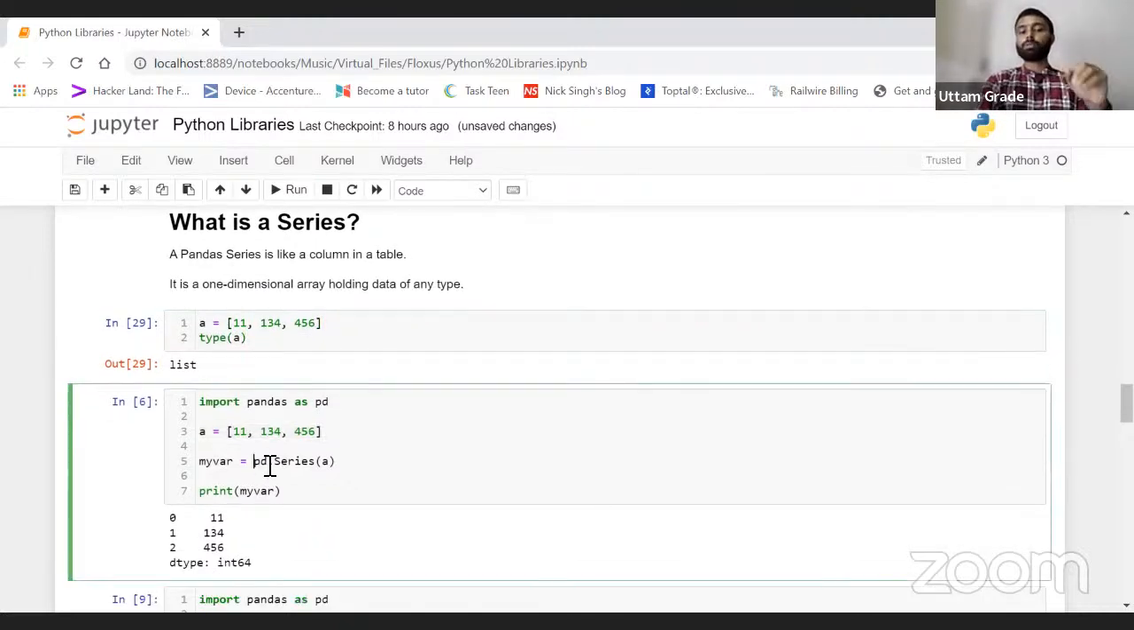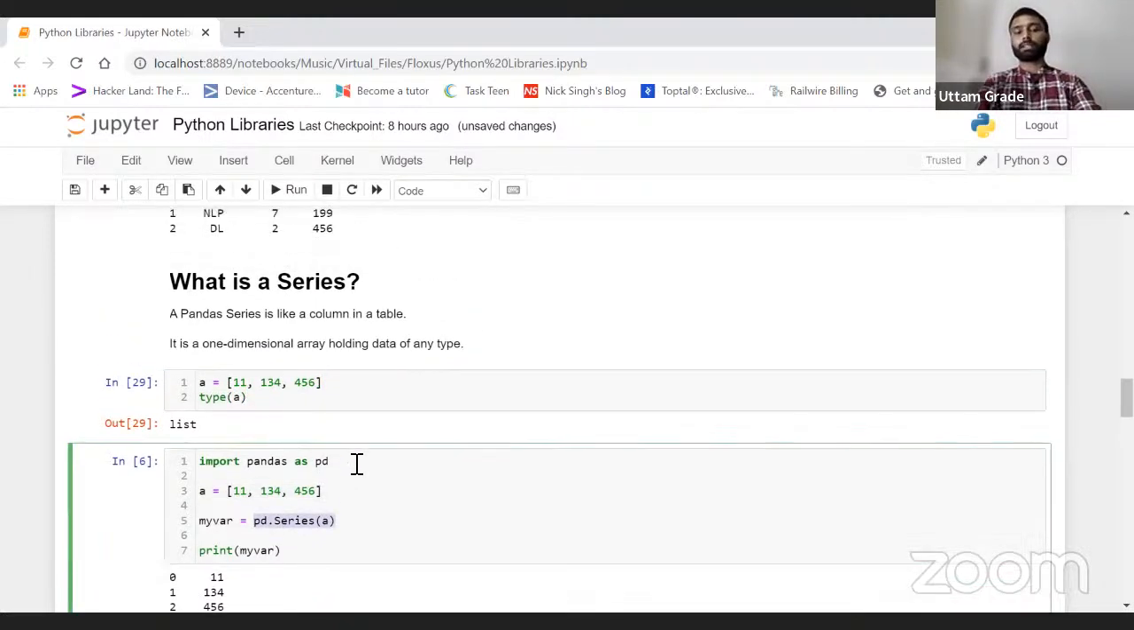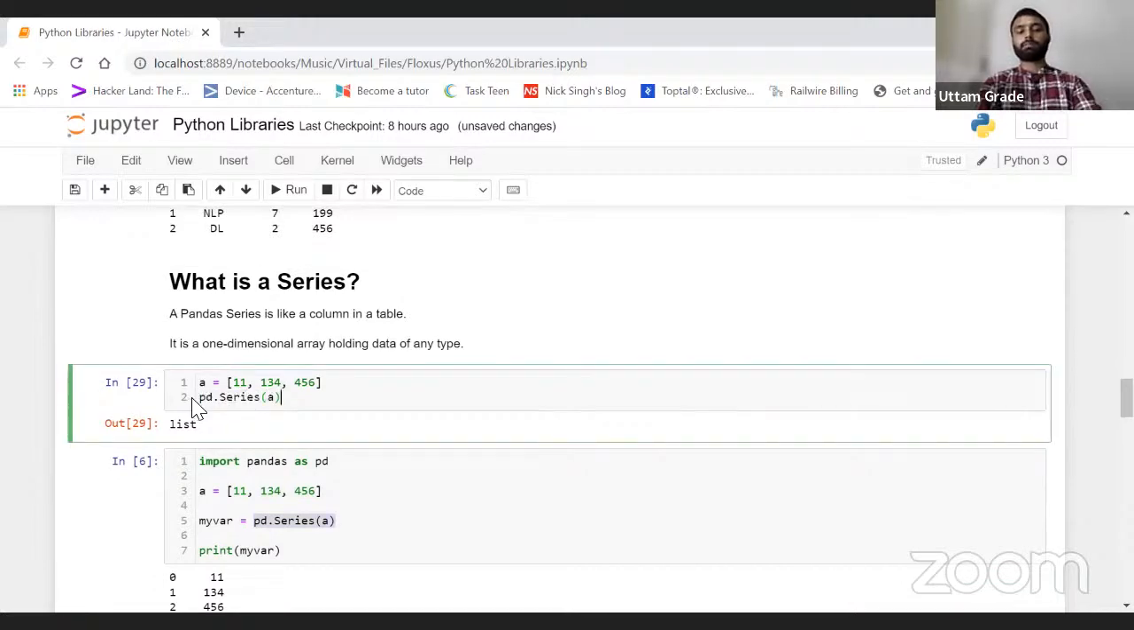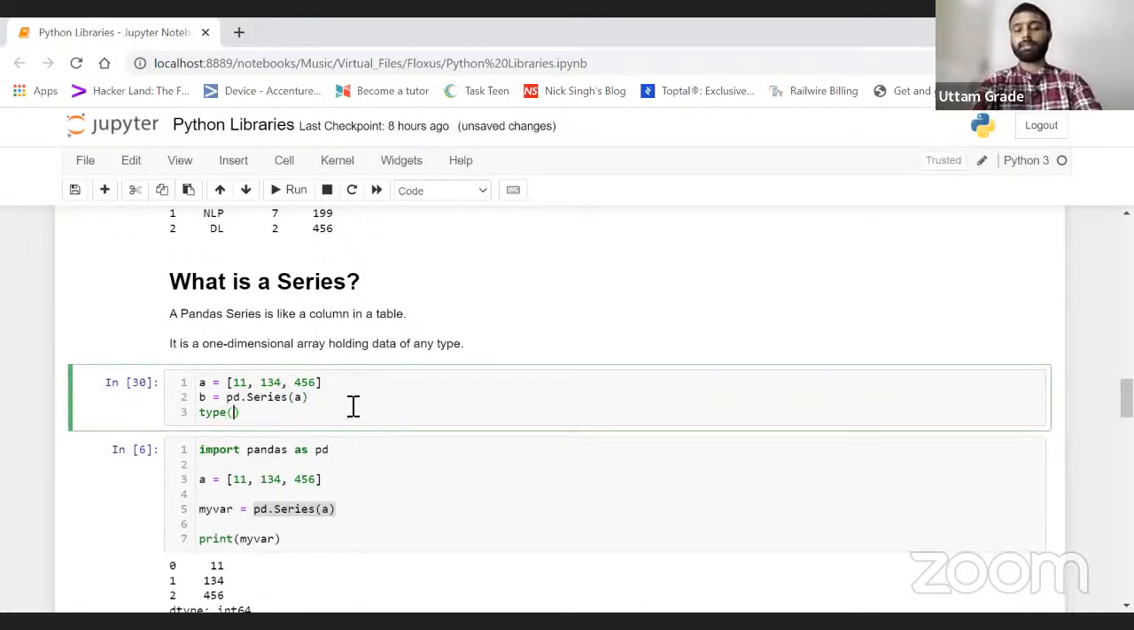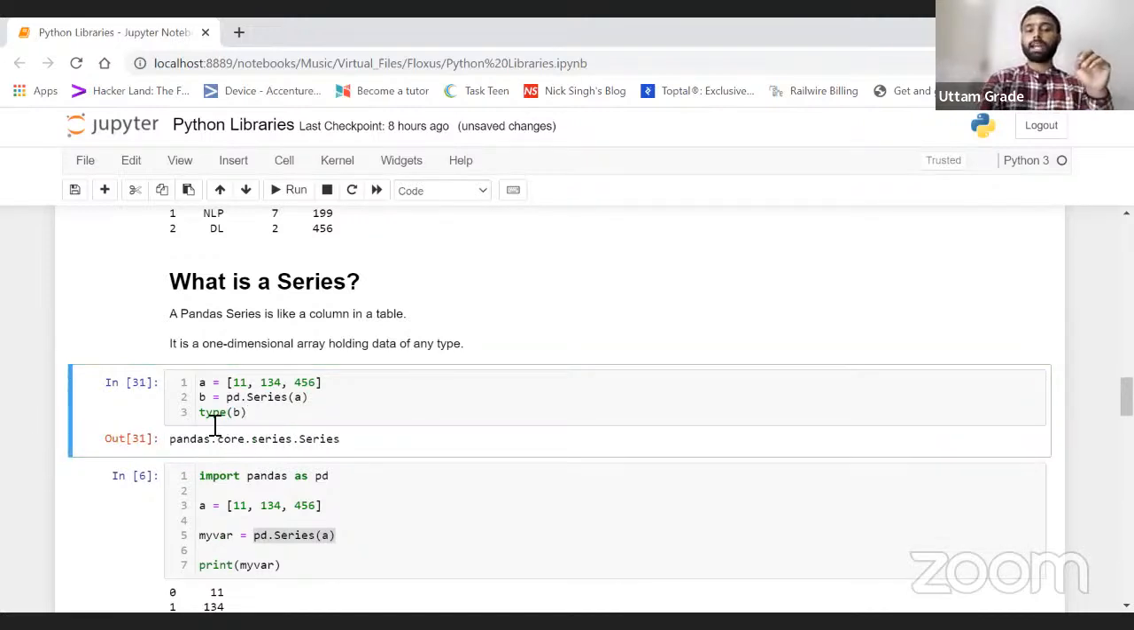Now I'm going to make a series. How do I do that? pd.Series, and I'm going to store it in another variable, b. Variable a contains a list, and now I'm going to change my list into a series, right? Now check the data type of b. The type of b is basically Series.